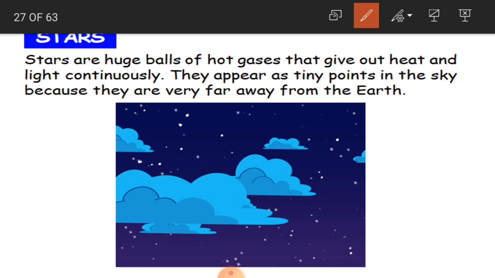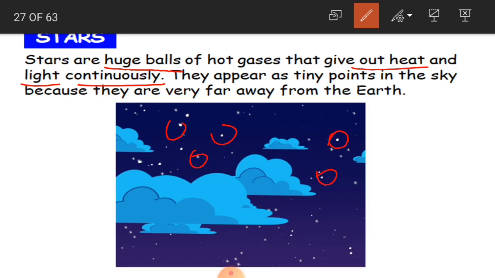So stars are huge balls. So why are we telling that they are huge balls? Normally, if you see in this picture or even in the sky, we feel they are just small dots. But we are talking here even about the sun, children, because the sun is also a star and it is a huge ball. Along with that you have some more stars which are big in size and have hot gases, which give out heat and light continuously.